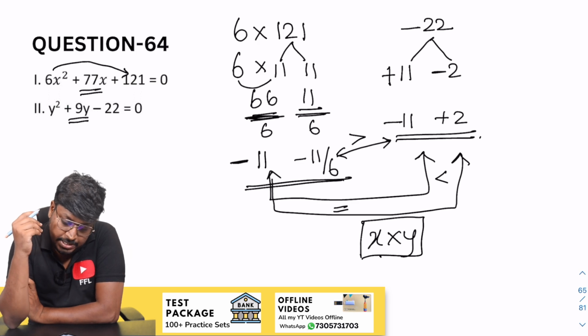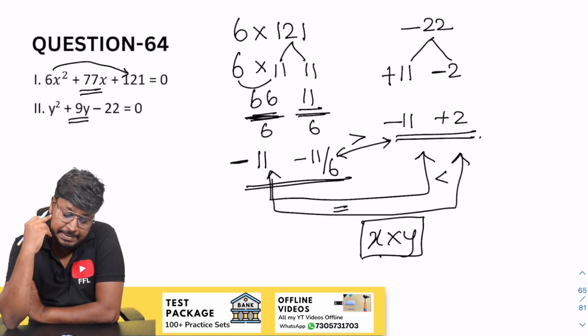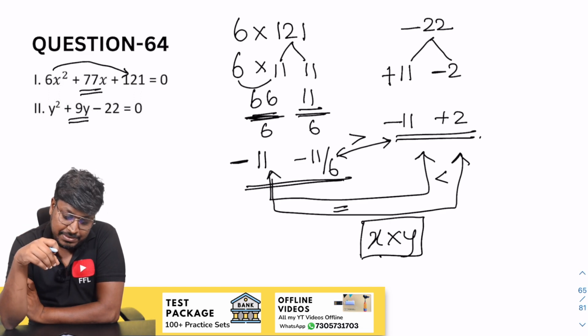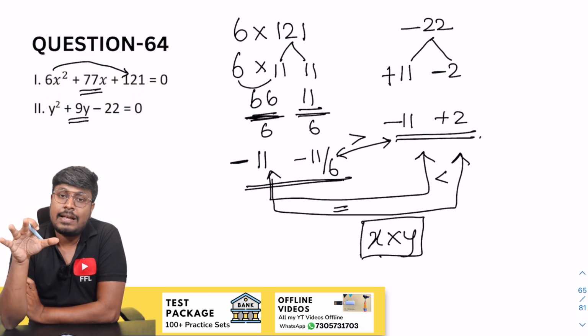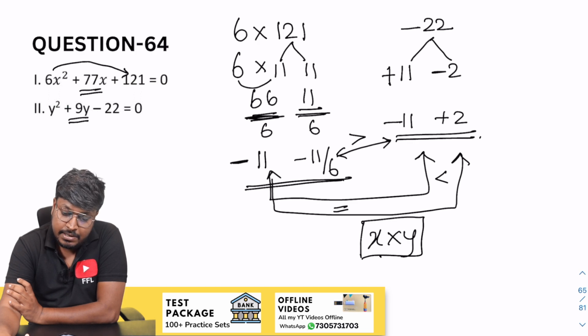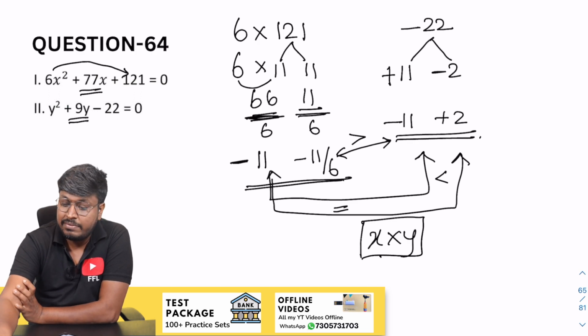But there in the options they have given x less than or equal to y. Okay. So friends, please try to check this question alone, because I'm getting an answer as x y relationship cannot be established, but in the options they have given answer as x less than or equal to y.